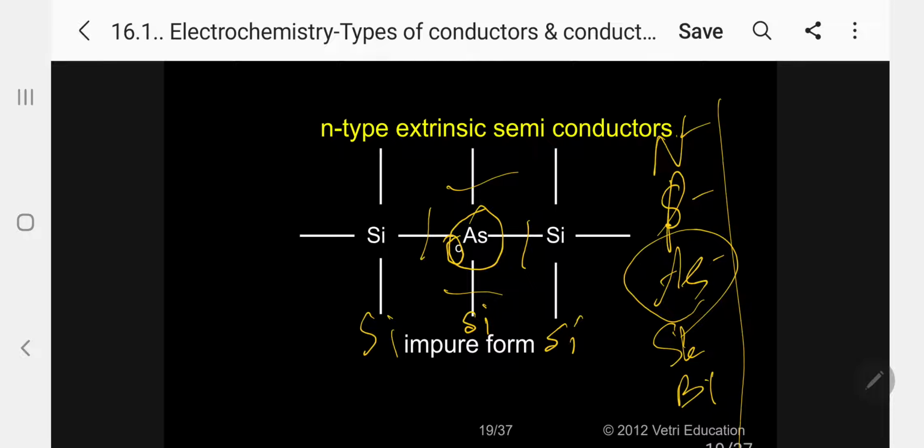So this electron will be responsible to carry electricity. Whenever the arsenic impurity increases, the conductivity increases. Kindly follow. So the higher the impurity, the higher the conductivity. This is N-type extrinsic semiconductor. Kindly follow. So remember N for arsenic.